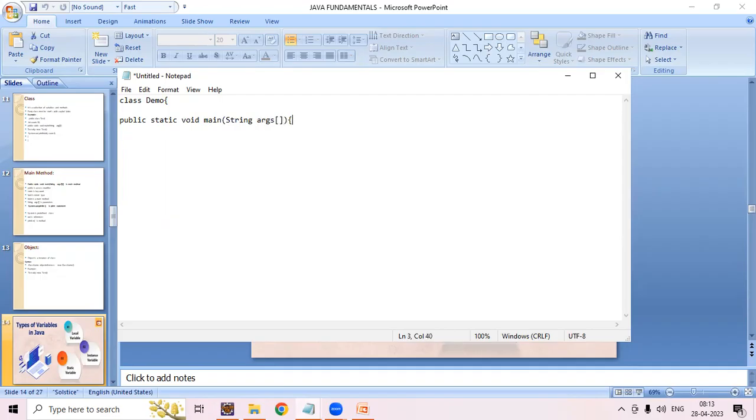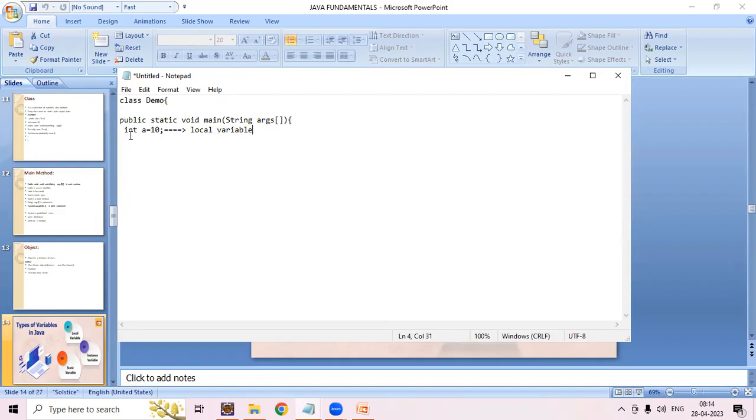Okay. Once we have written that, whenever we define a variable inside the method, we consider it as a local variable.